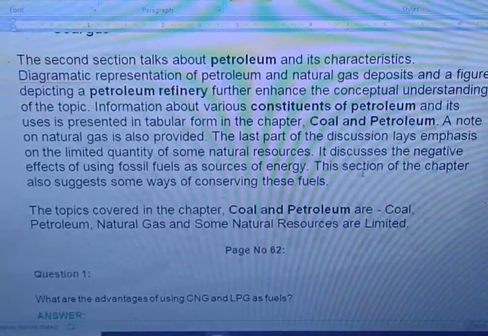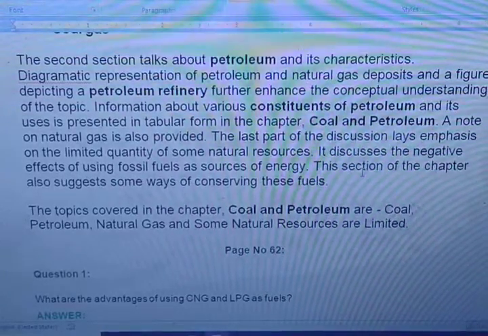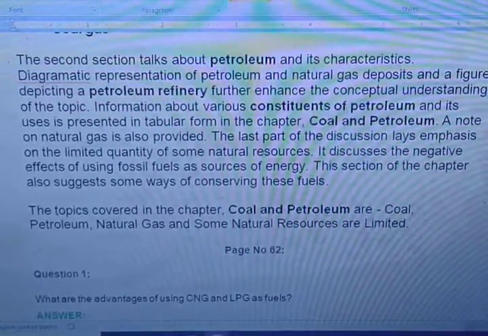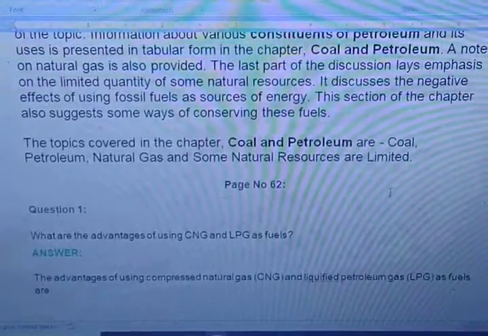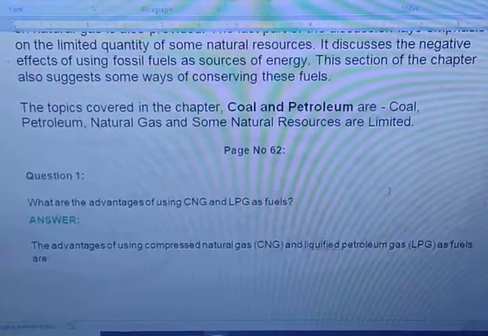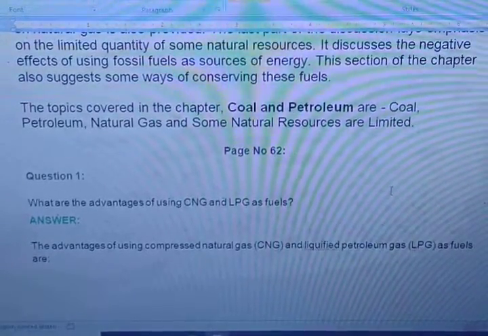The negative effects of using fossil fuels as a source of energy are discussed, and in this section the chapter also suggests some ways of conserving these fuels. The topics covered in this chapter are coal and petroleum, natural gases and some natural resources which are limited.